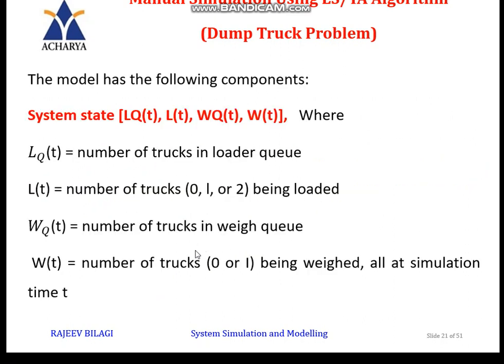Now for any system, when I'm going to simulate a particular table, you need to have a system state: all the details, loader queue details, weighing queue details, the list, and the system state. The system state contains four variables: LQ(t), L(t), WQ(t), W(t), where LQ(t) indicates the number of trucks in the loader queue.